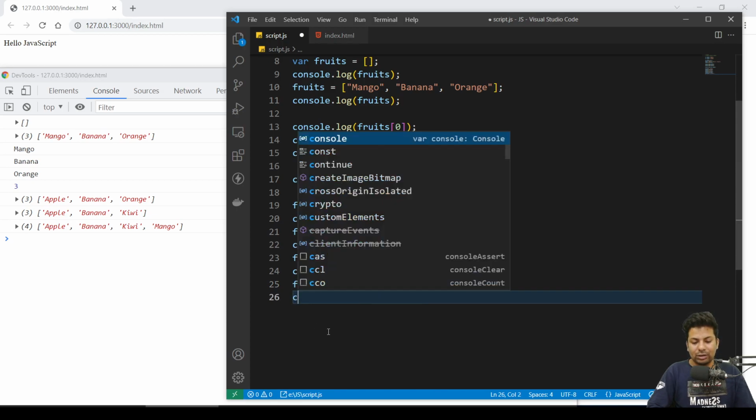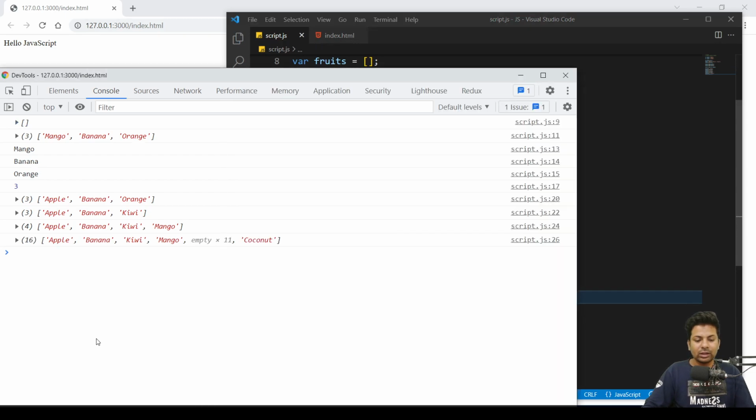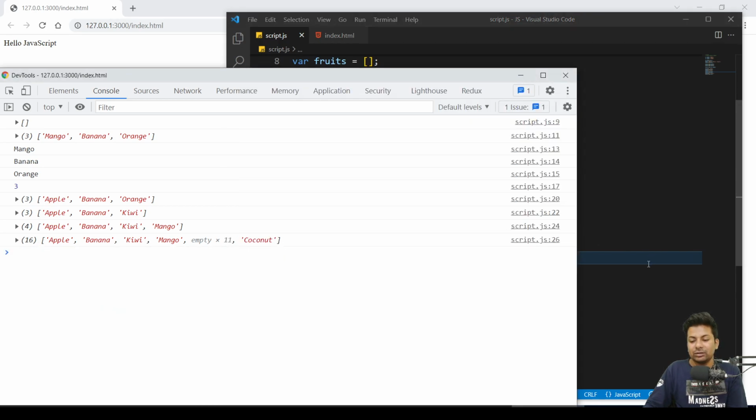So you can see now if I say console.log fruits, see, 11 are empty. 11 empty means there are 11 empty entries, you can see. So you have 0, 1, 2, 3, then 11 empty entries, because after 4 there are 11 empty entries, then there is coconut. So suppose I want to push the coconut but I don't know the last element. I want to push the data in the last, but how do I know which is the last index?